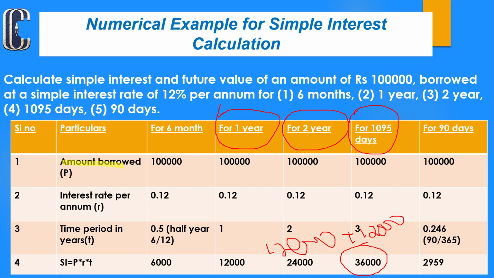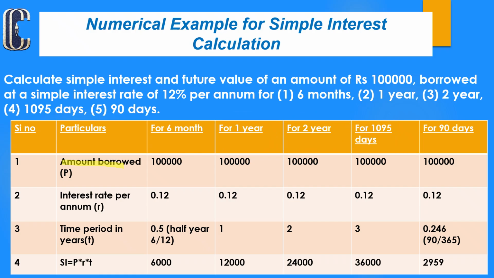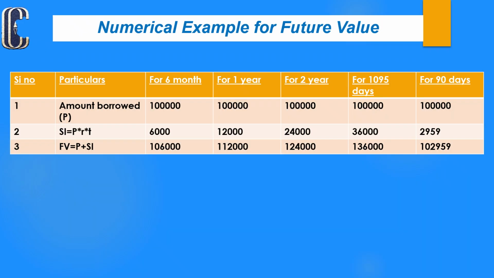So let us discuss the future value, because we already calculated the simple interest in different scenarios of 6 months, 1 year, 2 years, 3 years, and 90 days. So here we calculate the future value of money.